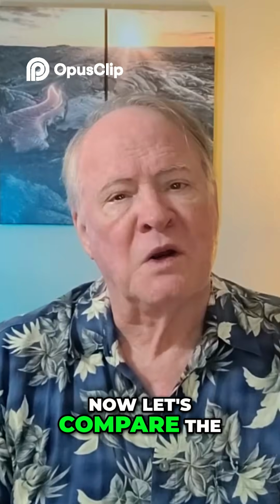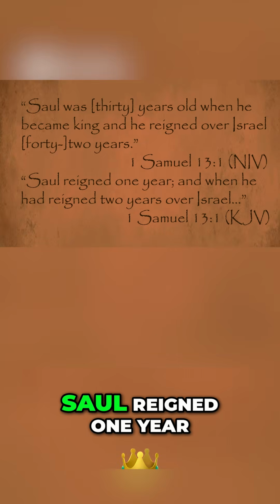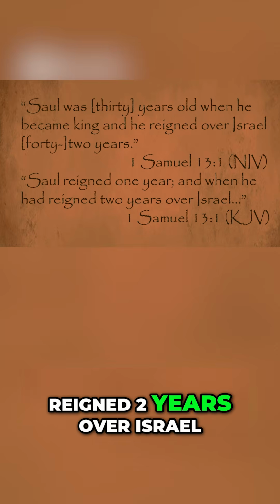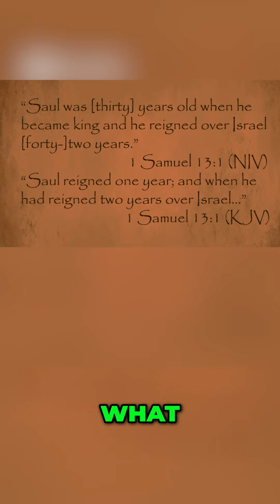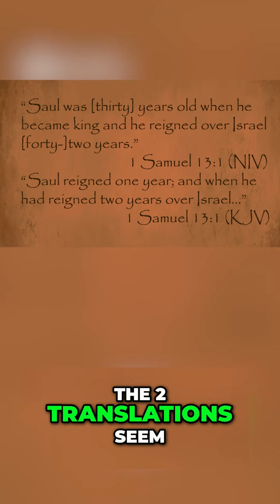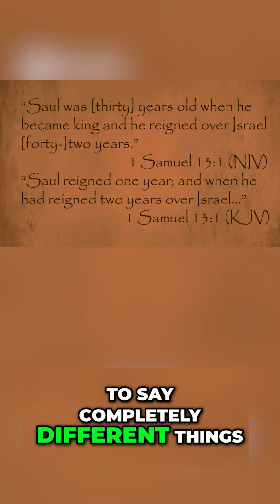Now let's compare the King James Version for 1 Samuel 13:1. "Saul reigned 1 year, and when he had reigned 2 years over Israel." What? Why are they so different? The two translations seem to say completely different things.